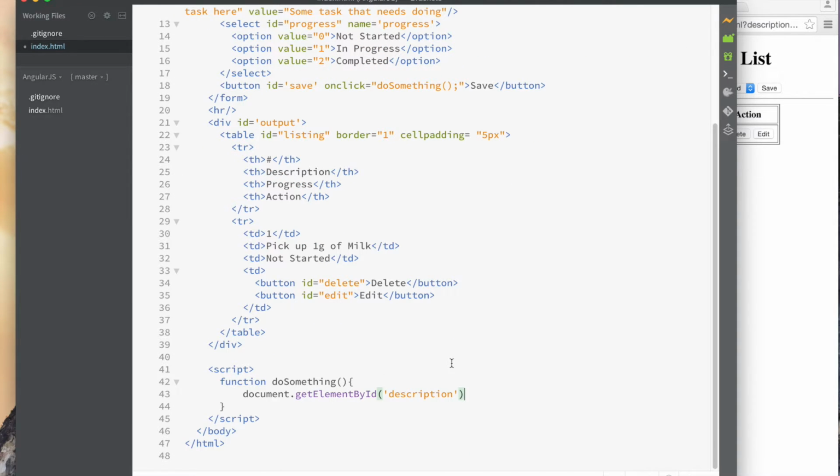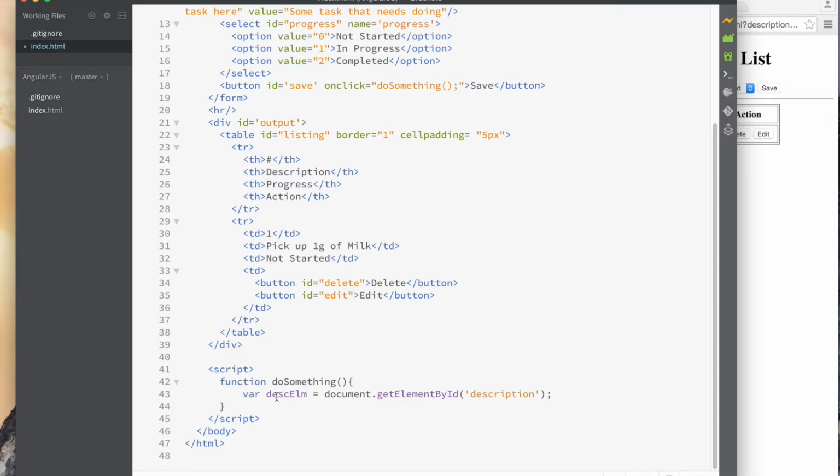And once you've looked it up, so here's the element. Let's store it in var. That is, declare a variable to hold something, and I could call it description element equals that. But how do I get the value of it?